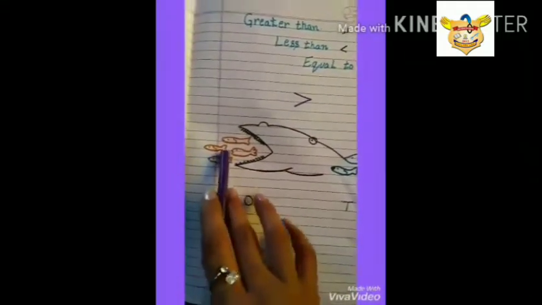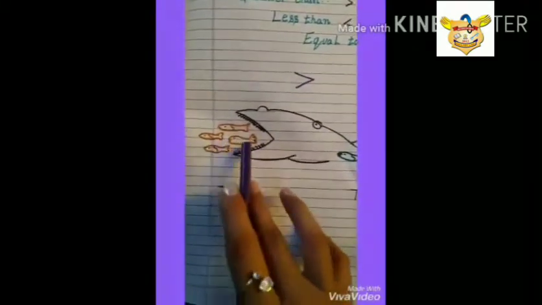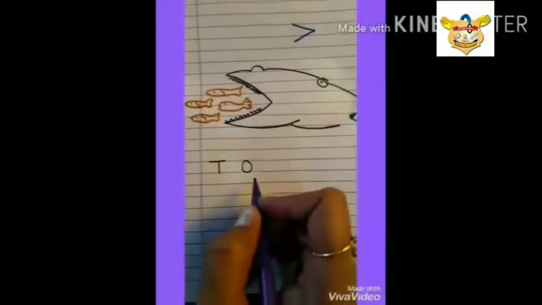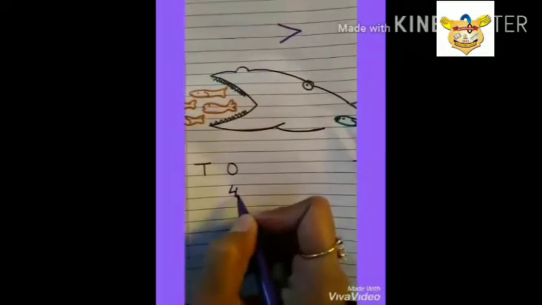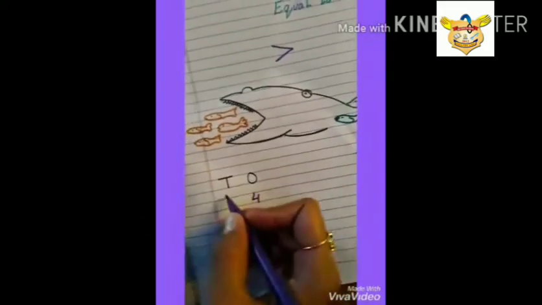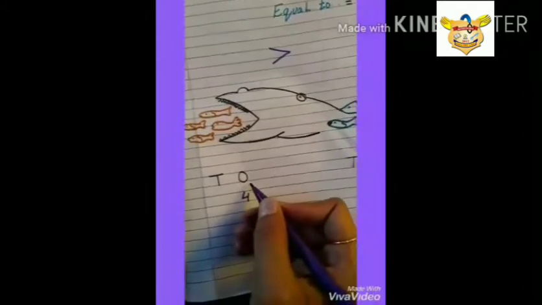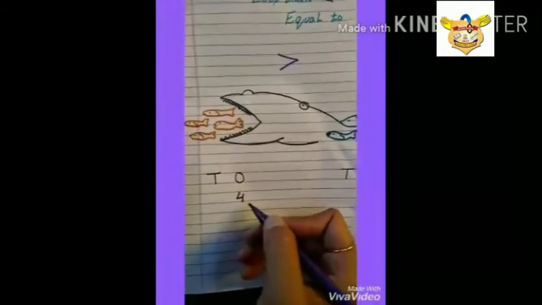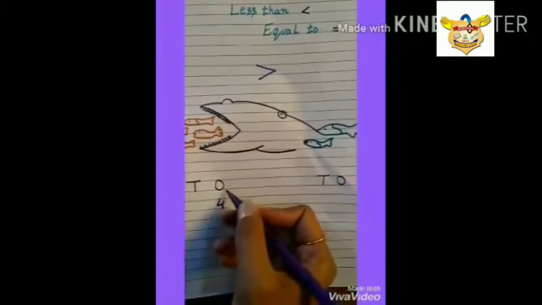1, 2, 3, 4. How many fishes are there? 4 fishes. Okay, I put 4 under 1's place. You know why I put 4 under 1's place? This is place value. T means tens, O means ones. So I put 4 under 1's place because 4 is a single digit number. That's why I put 4 under 1's place.